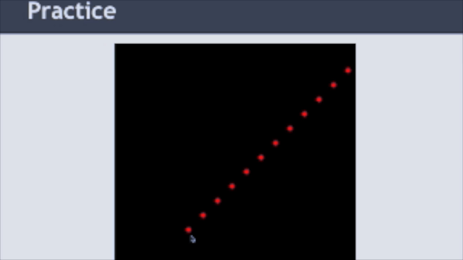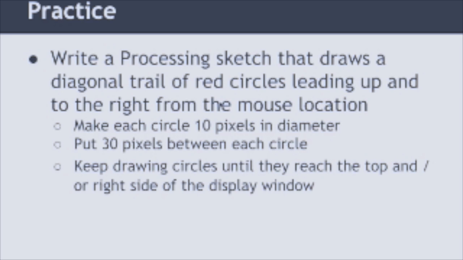So that's a good situation for a while loop because it's not necessarily counting. It's just go until a sentinel value of reaching the edge of the screen is achieved. Alright, so that's going to be our practice for this, and in our next quick video we'll go ahead and develop that application. So next up is using the while loop.